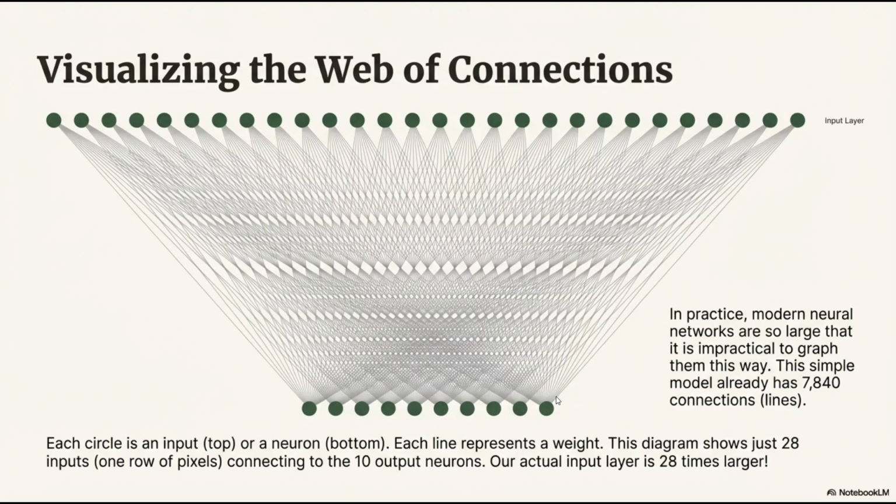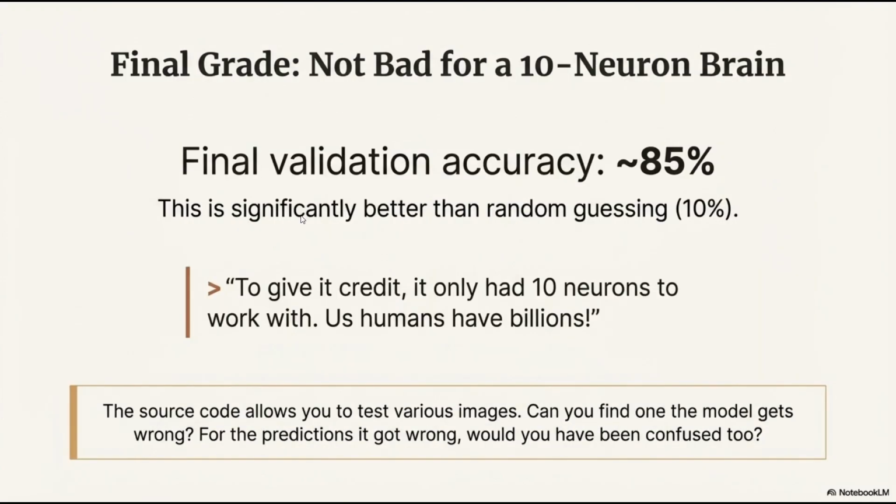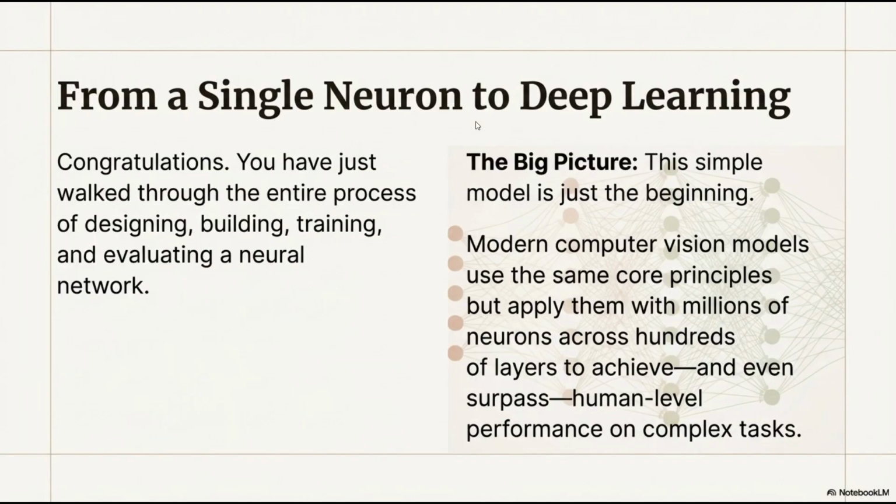This diagram is just showcasing the 28 by 28 image. Let's say we provided one image for validation, then we got the highest score for the T-shirt, and we label it as T-shirt. From our previous calculation, we have seen that our result is 85% accurate, and with only 7,850 parameters. Just think that in real life, the data will be way higher.